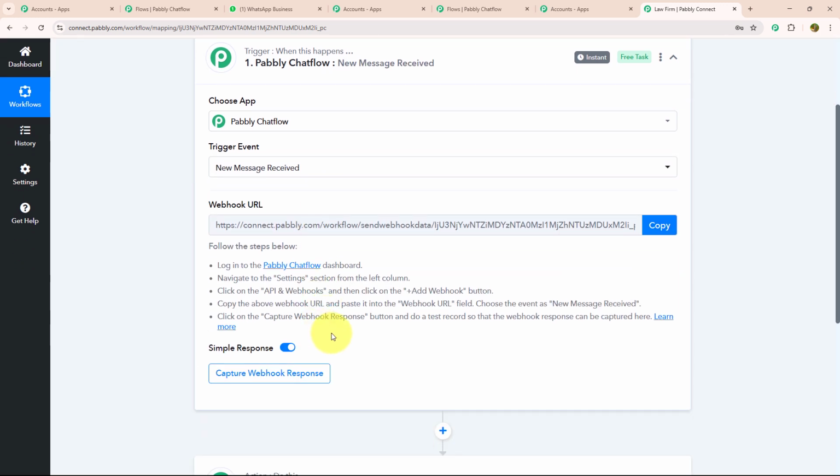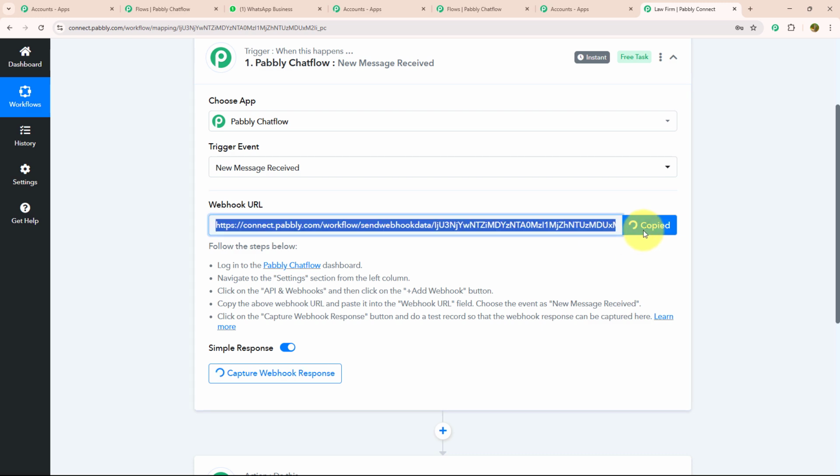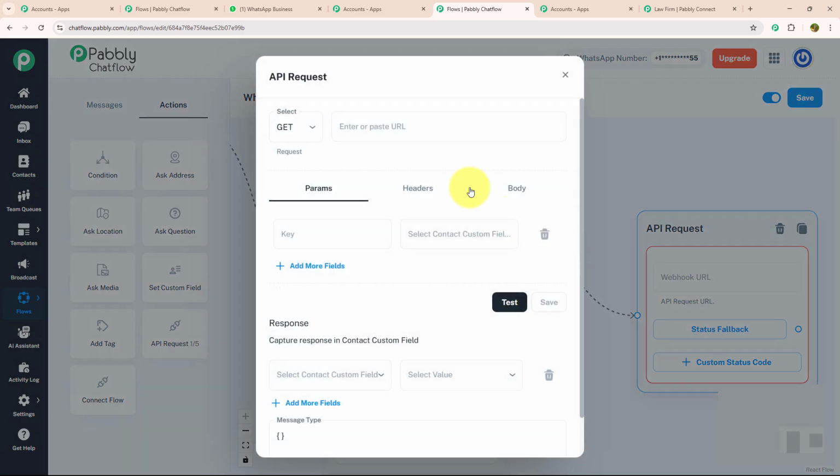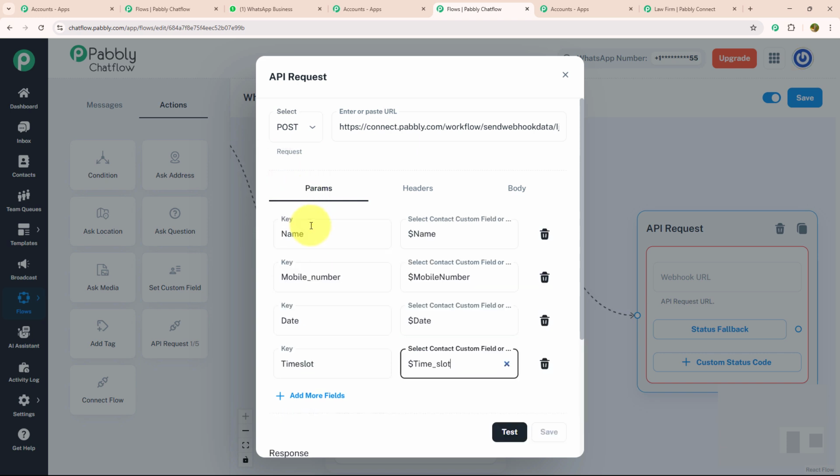As soon as I have selected my trigger event, my webhook URL is created. I'm just going to copy this webhook URL and after that, I'm going to paste it over here. Now I'm going to select my API request as post and enter my keys which I want to fill on my Google Sheet like this: name, mobile number, date, time slot, and with that I have also selected my contact custom field accordingly.